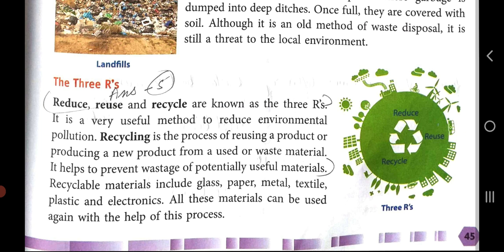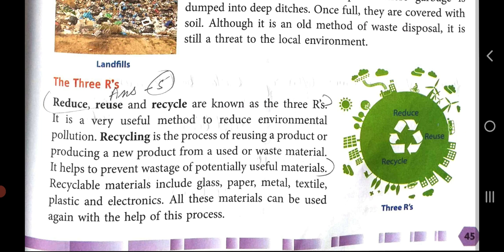So all these things can be recycled again to make new products which are potentially useful materials. All these materials can be used again with the help of this process, which is reduce, reuse and recycle.